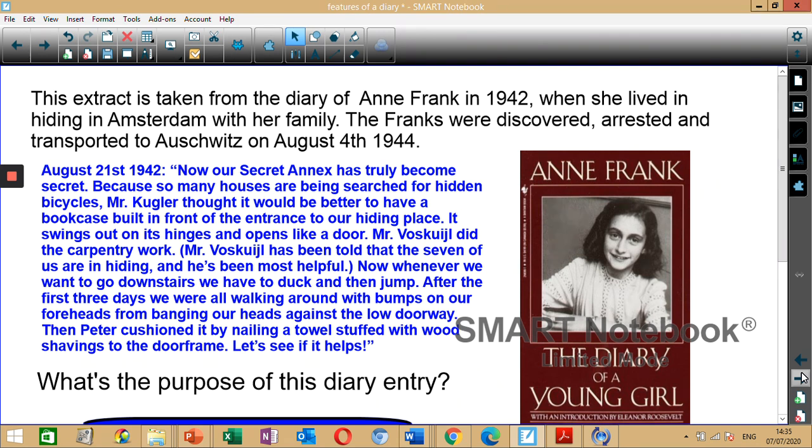And during her time in hiding, Anne Frank wrote a diary. So we're going to be reading together an extract from her diary. So I want you to read along with me to develop the fluency of your reading skills.